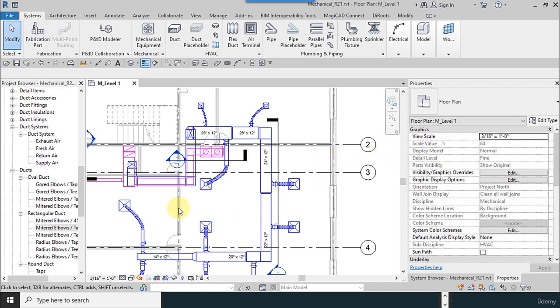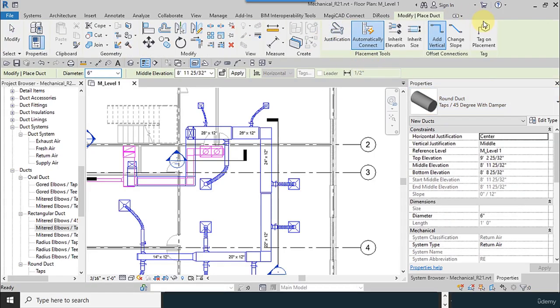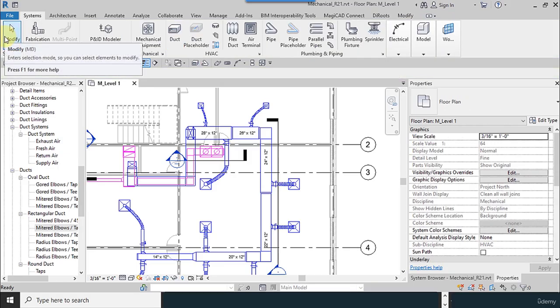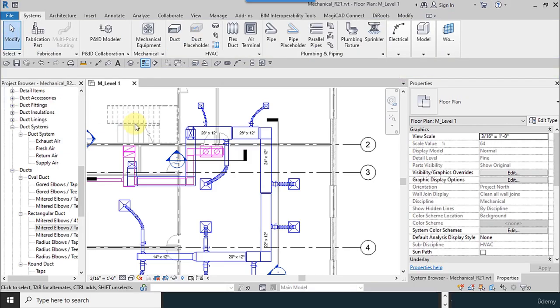So system families must be created in the project, and when you select the system family, there's no loadable family here. So this was the specification of the system family.